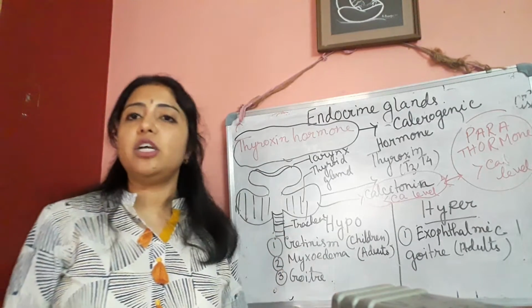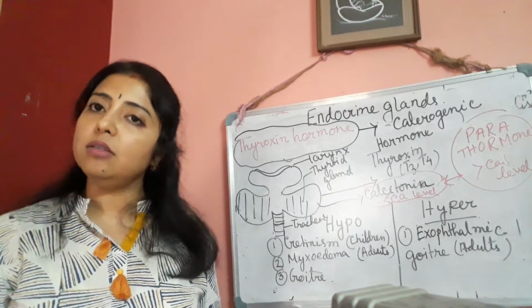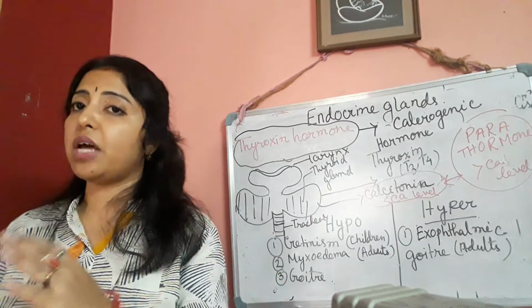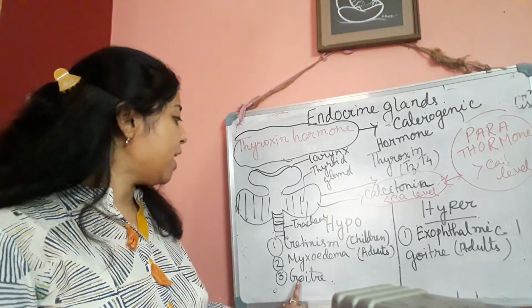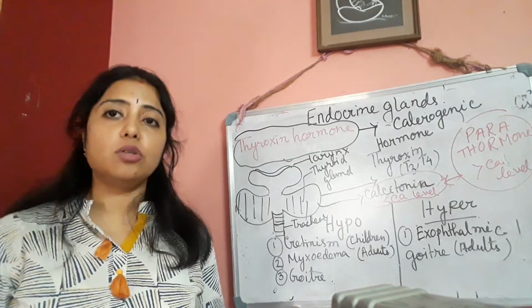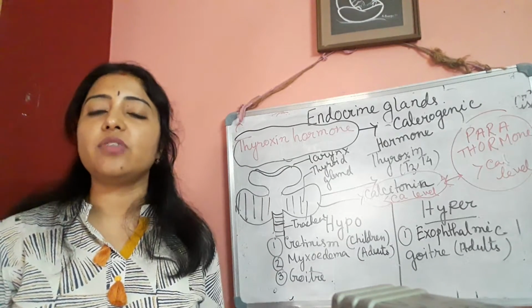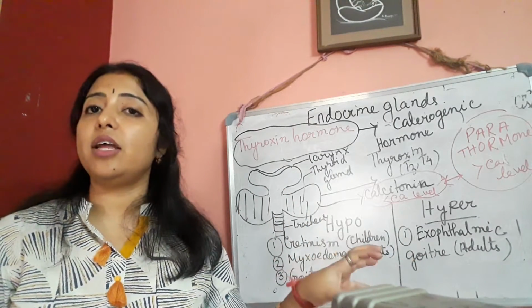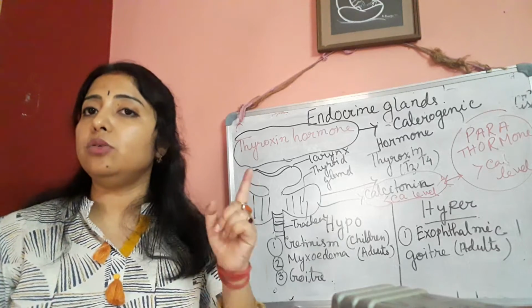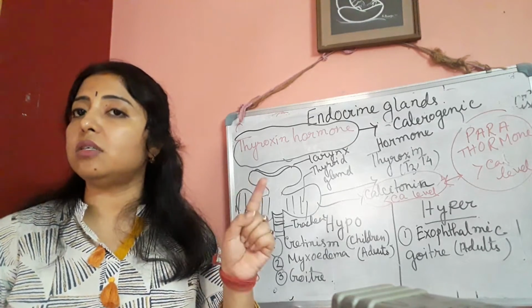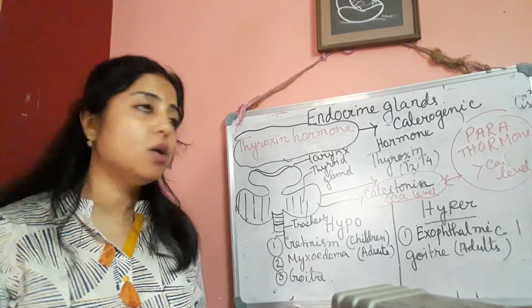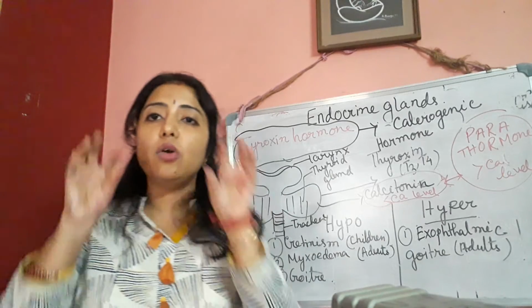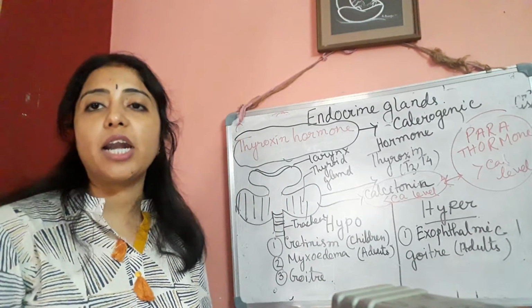In myxedema, the same thing, the rate of BMR is very poor. Clear? They are very weak, they cannot work properly, even infertility may happen for that. And the last one I told you, goiter. This is also due to hyposecretion of thyroxine. Hyposecretion of thyroxine means thyroxine hormone is not formed. The thyroid gland cannot secrete thyroxine due to the deficiency of iodine, because it is the main component of thyroxine hormone. And for hypersecretion I have written here exophthalmic goiter or Graves' disease.